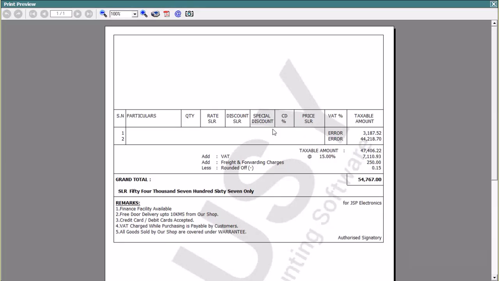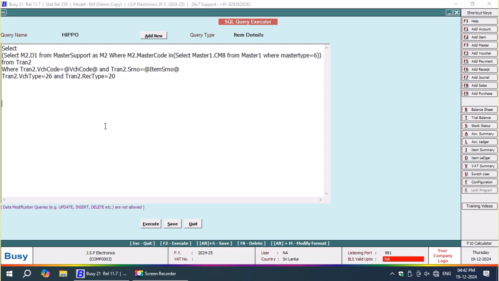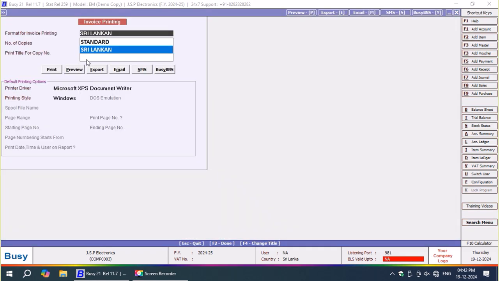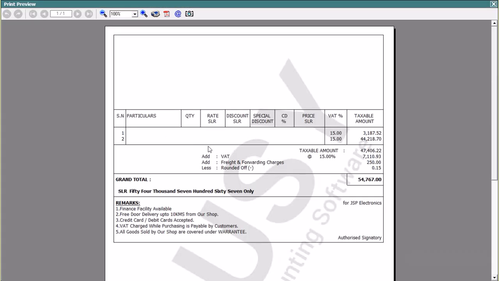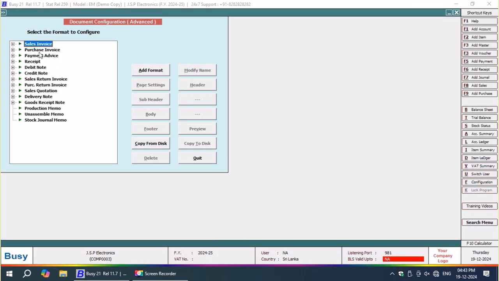Now let's check and see, is that satisfactory? Yes, it has come with an error because at the last line we have forgotten a connector word by name add. At the last line, after that I have to add a word called and. That was a connecting string between voucher type and rect type, that I had forgotten. Now that is overcome. See, now I got the value as 15%. This coding is common, as I said, for EC, SC and EM version.